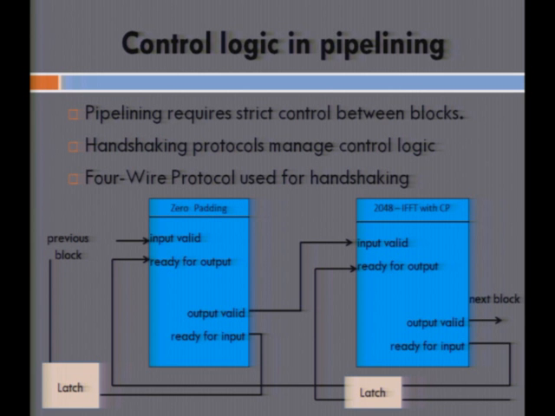Once the processing by each block is complete and it is waiting for the next valid data point, it raises another flag which says ready for input. This ready for input is communicating with the previous blocks via a latching mechanism, because each of these blocks will be functioning at different clock rates, and this latch holds on to the data for one more clock cycle, so that in that clock cycle this block finishes execution. Once the ready for input flag is raised and communicated to the previous block, the next valid data point is sent to the block for processing.